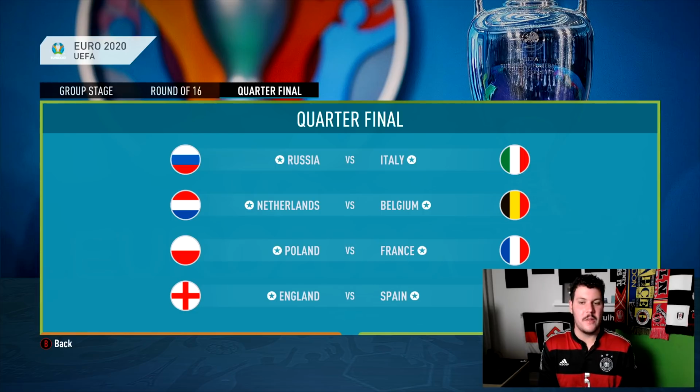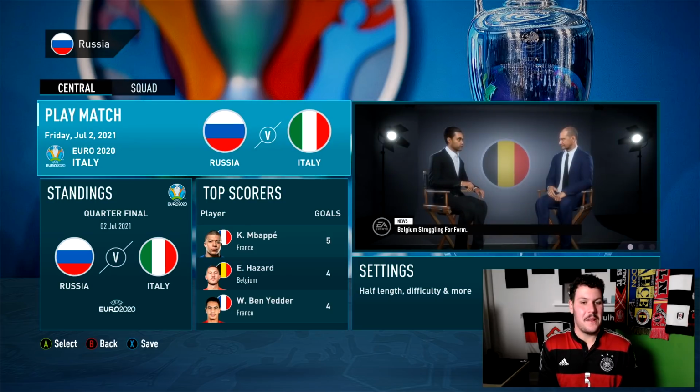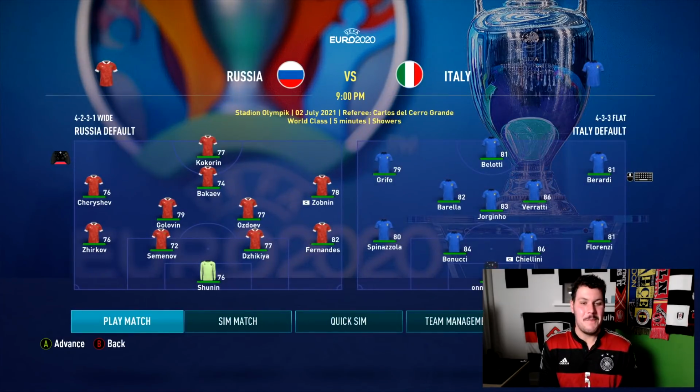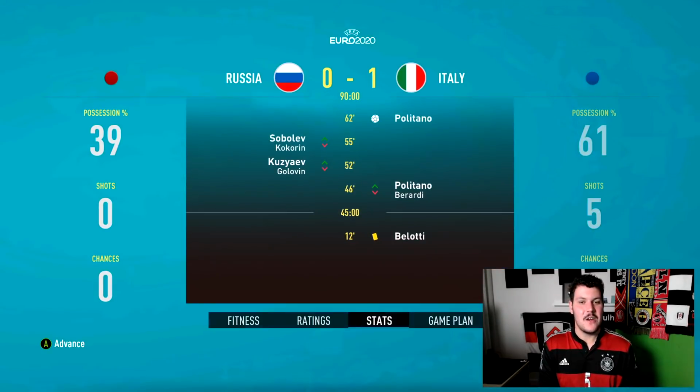Russia and Poland, the real big dark horses. The Cinderella story still kicking. Besides that though, it's mainly big nations around. Not gonna lie lads, I'm actually really hoping Russia can get a result here and knock out Italy. That would be quite the shake-up, as the first quarterfinal match is underway, and it is a 1-0 win to Italy. Russia have been eliminated.